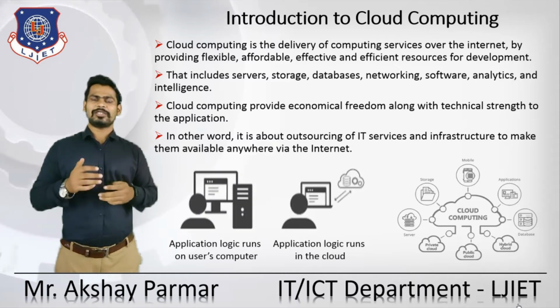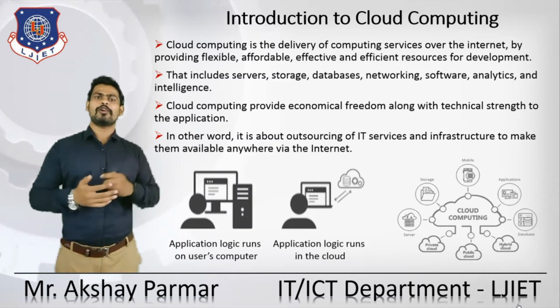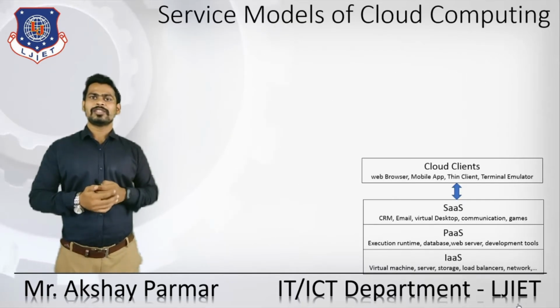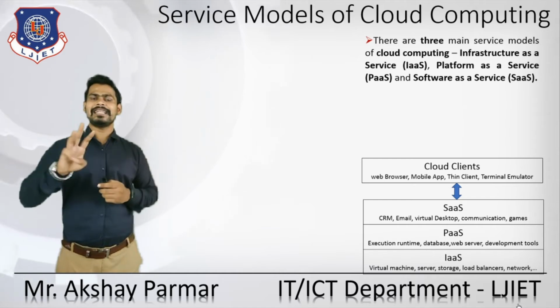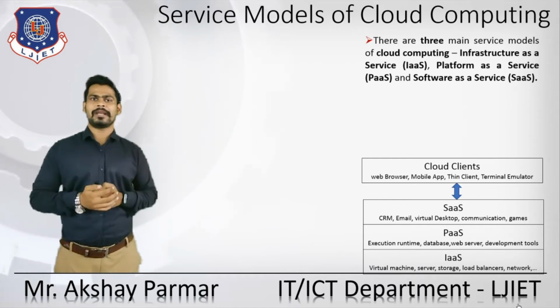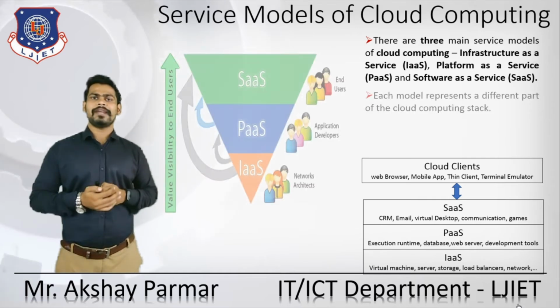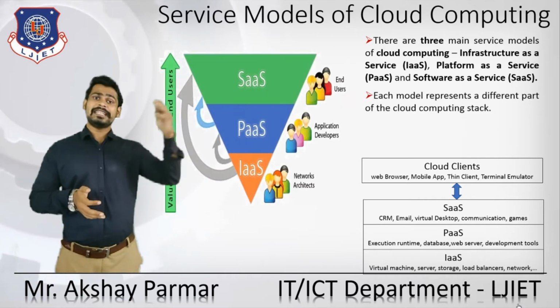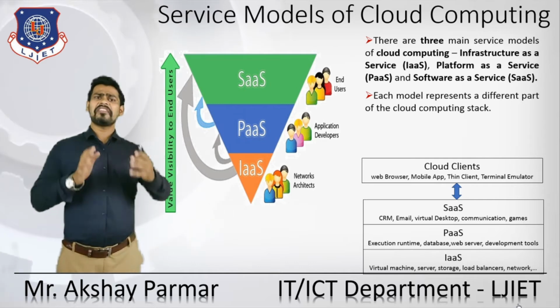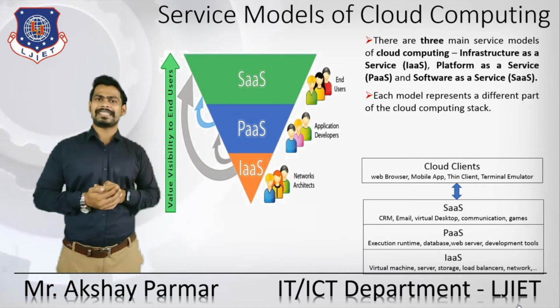One question arises: on which service models does cloud computing work? There are mainly three service models of cloud computing: infrastructure as a service, platform as a service, and software as a service. Each model represents a different part of the cloud computing stack.